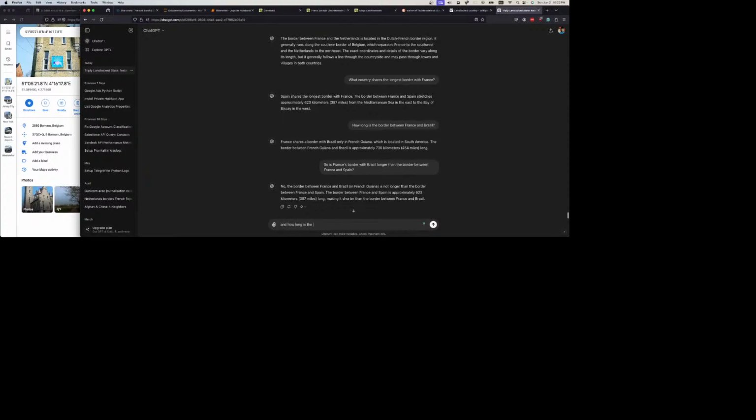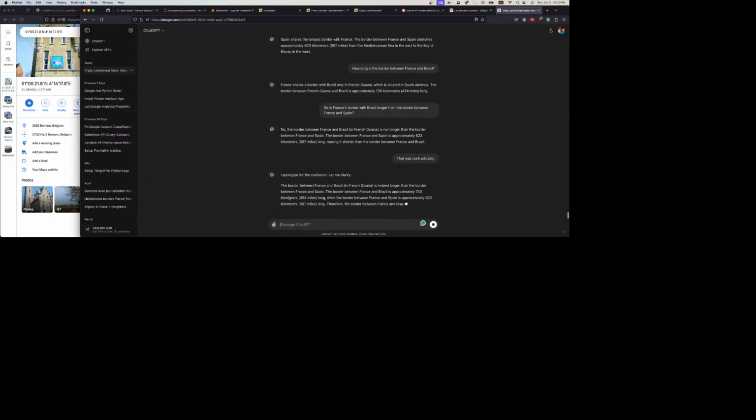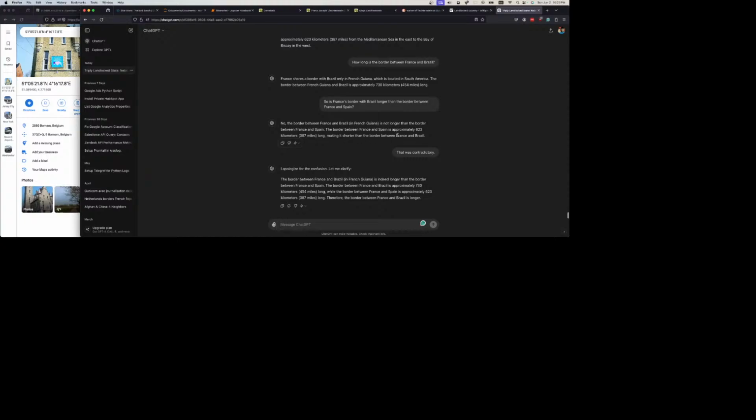And how long is the border between France and Brazil again? Wait, that was contradictory. It says no, the border between France and Brazil is not longer than the border between France and Spain. The border between France and Spain is approximately 623 kilometers long, making it shorter than the border between France and Brazil. It is backwards. Let me clarify. The border between France and Brazil is indeed longer than the border between France and Spain. The border between France and Brazil is approximately 730 kilometers long.